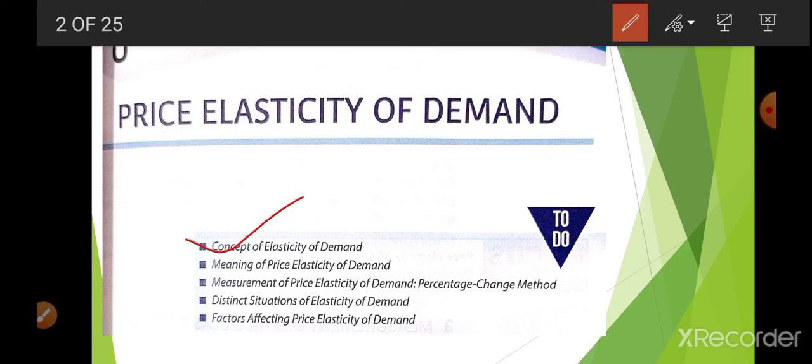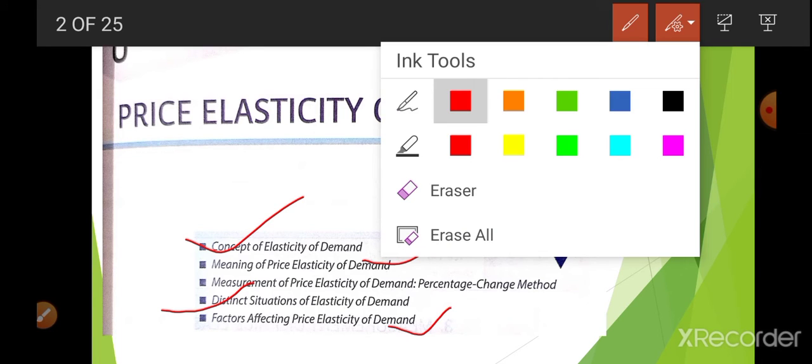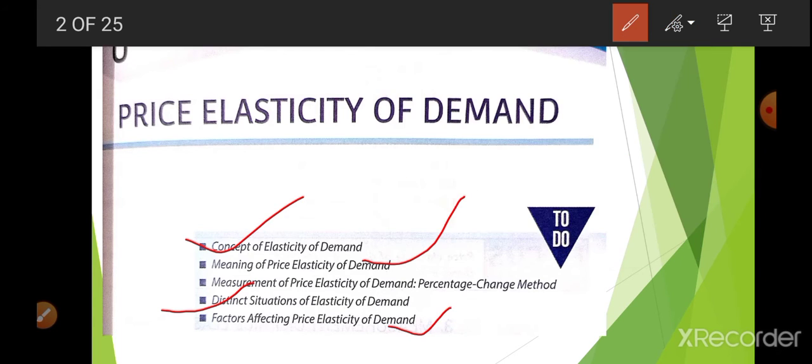Elasticity of demand. What do you mean by price elasticity of demand? Then we study different types of elasticity of demand, the factors affecting it, and the measures of price elasticity of demand. We are going to understand these in the next video, because there will be some numerical questions also, so I'm going to discuss it in the next video.